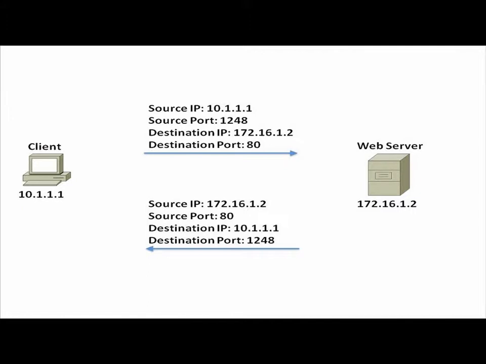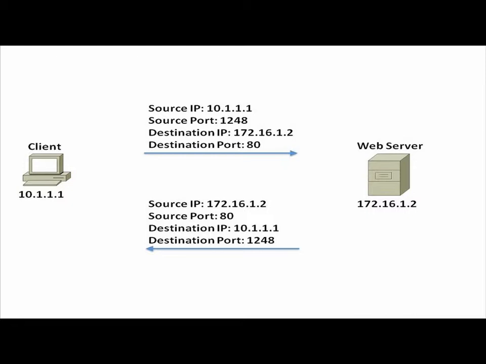Port numbers of 1023 and lower are referred to as well-known ports. There are assignments for many of those numbers in that range, where we know that Telnet, for example, typically uses port 23. We know that a web server using HTTP is going to be using port 80 most of the time. So when we send from the client to the web server, we're sending to a destination port of 80. That's included in the TCP header.